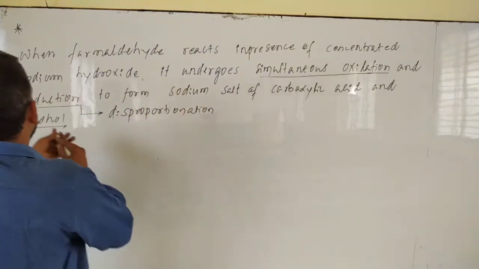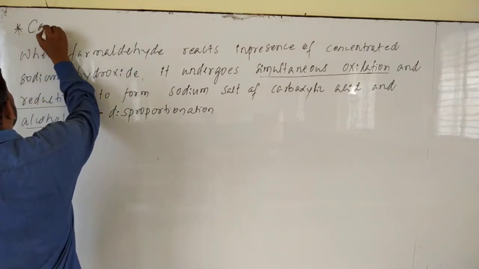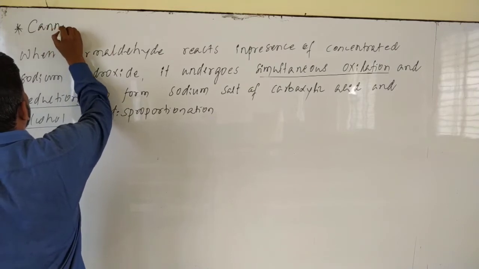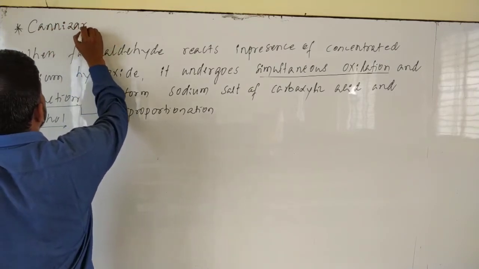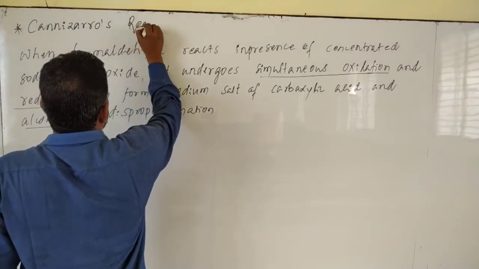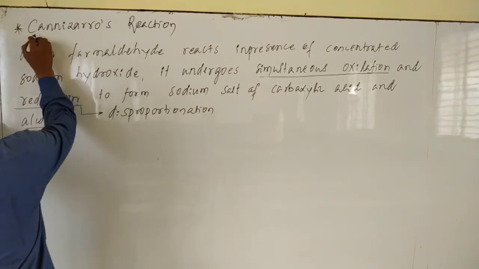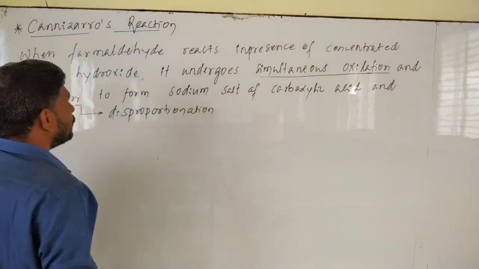Okay, this reaction is known as the Cannizzaro reaction. Which reaction? Cannizzaro reaction. Understood? What is Cannizzaro reaction?